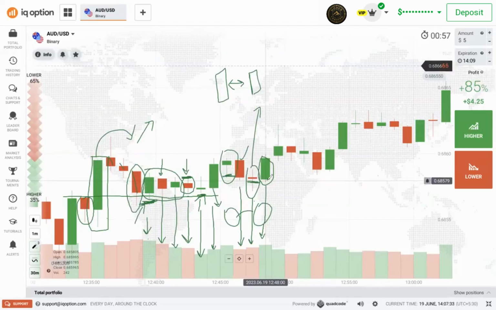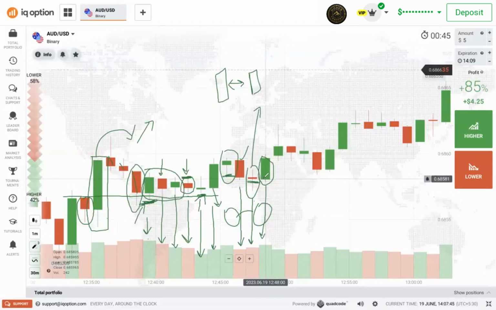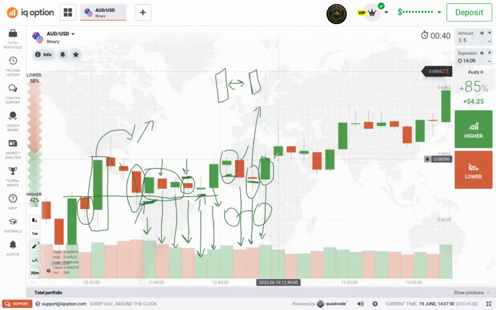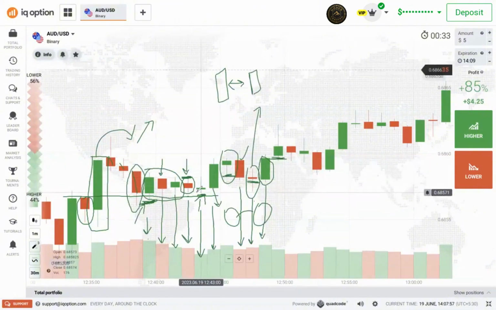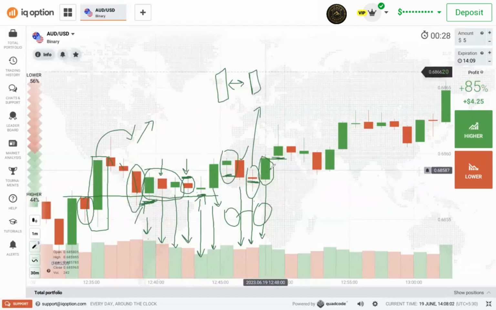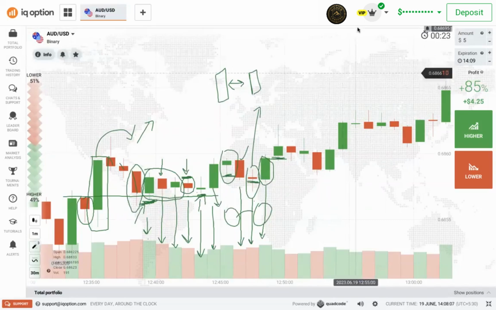Okay, now the buyers have increased volume, so I can predict that the next candle will be buy. The next candle will be buy because they have increased volume. Okay, this is the way we can analyze this chart, so I can go buy from here. Okay, so we won 1, 2, 3, 4, 5, 6 trades. So just by analyzing, we won 6 trades.